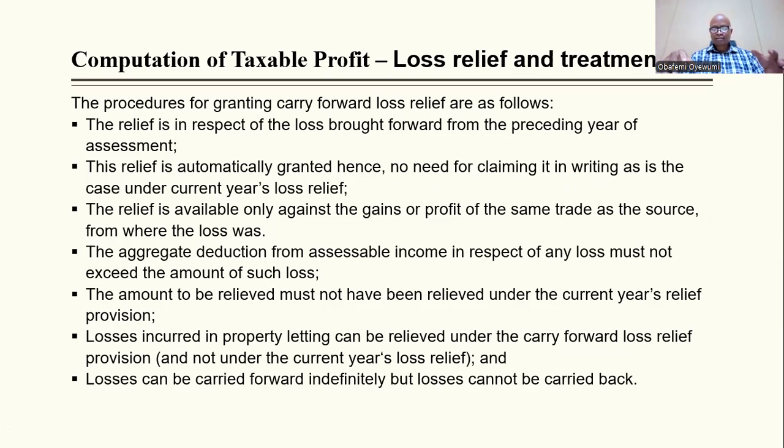So if you are a merchandising company, buying and selling stuff, if you happen to lose anything, it will also be brought forward and adjusted against a profit. All right. But if you do a particular line of business and you have another one, you can't adjust the loss of business A against the profit of business B. It must be the same line of business.